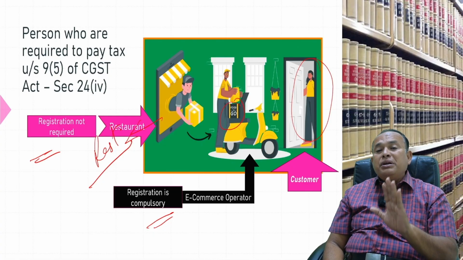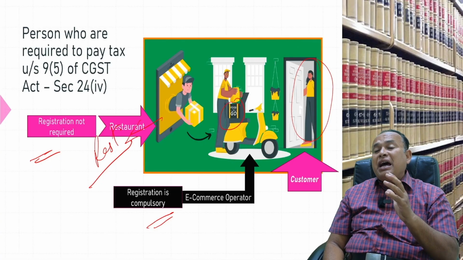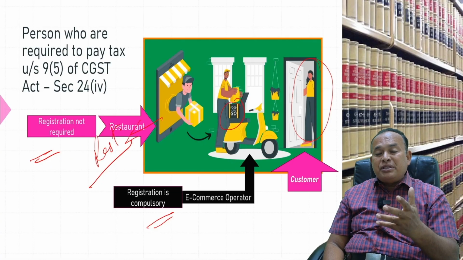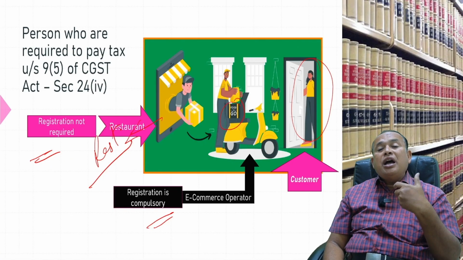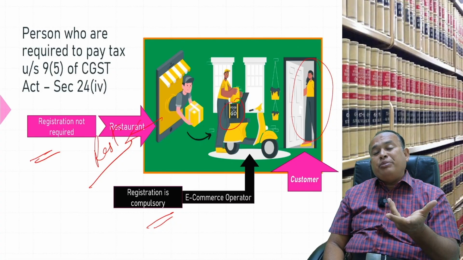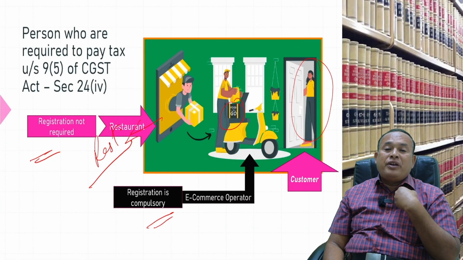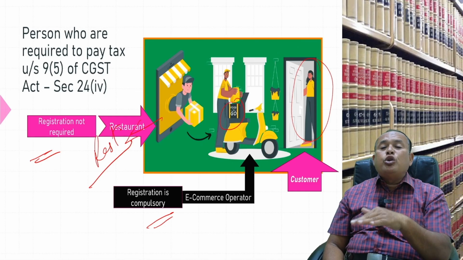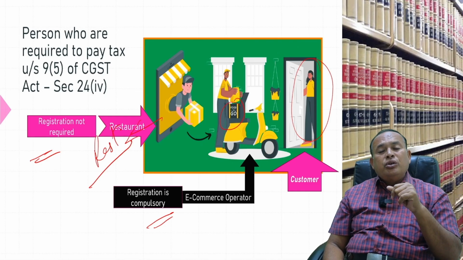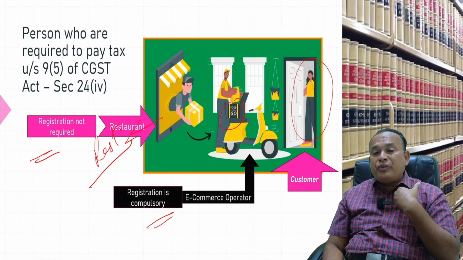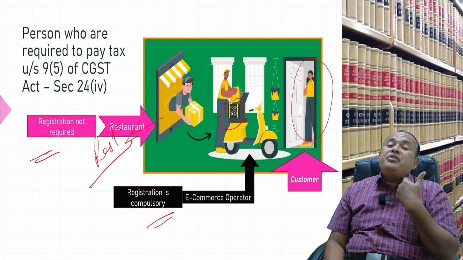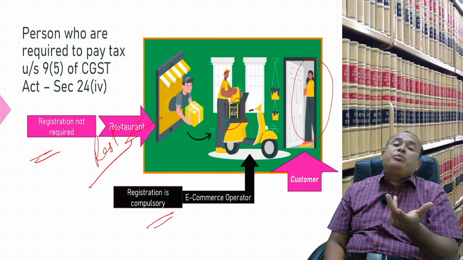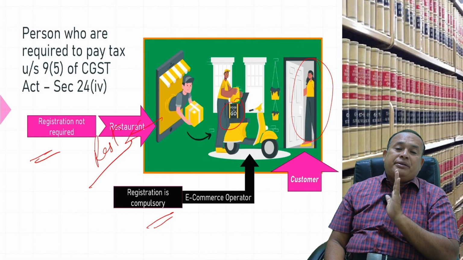Now Urban Club, as if they are the supplier of housekeeping services, has to pay the GST to the department by registering compulsorily, not the housekeeping service provider. Now, Mr. Rafi's turnover from housekeeping services exceeds, for example, 20 lakhs in the state of Tamil Nadu. Registration is mandatory for Mr. Rafi. Once he gets registered, Rafi has to pay the GST on housekeeping services, not the e-commerce operator.